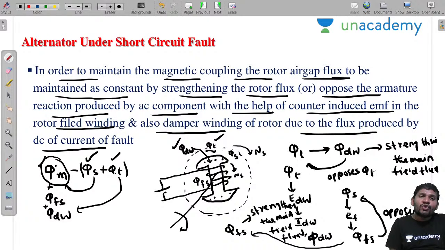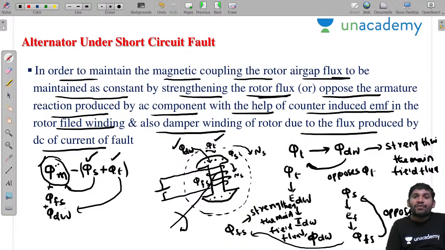But because of induced EMFs in the field windings and the damper bars, two more fluxes are created. These two fluxes aid pi m, meaning they strengthen the main field flux, while the other two reduce it. Then this pi m remains constant. The concept here is that, in order to maintain the magnetic coupling, the rotor air gap flux pi m is to be maintained constant.